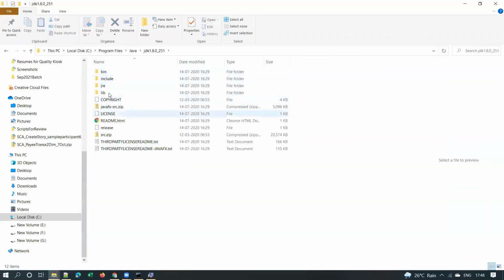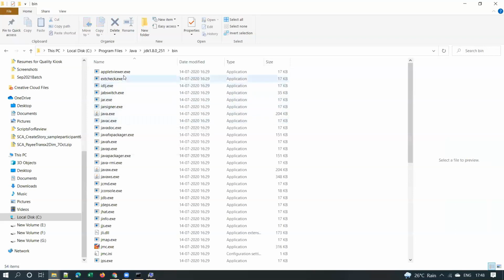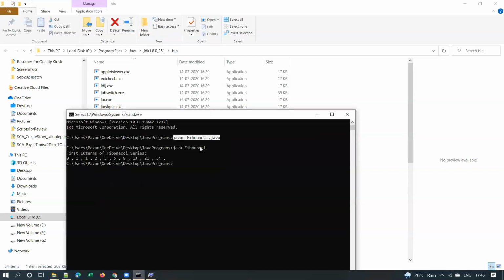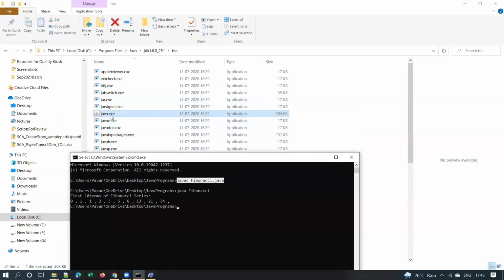So in that JDK, you have this bin folder. Bin is for binaries. In the binary folder, we have all the executables. If you observe here, java.exe. This is required if you want to run a Java program, right? See, when I use java Fibonacci, that means I am using this executable, java.exe.